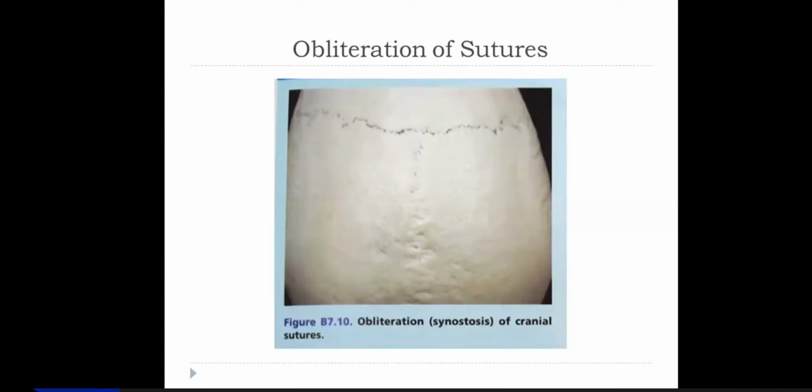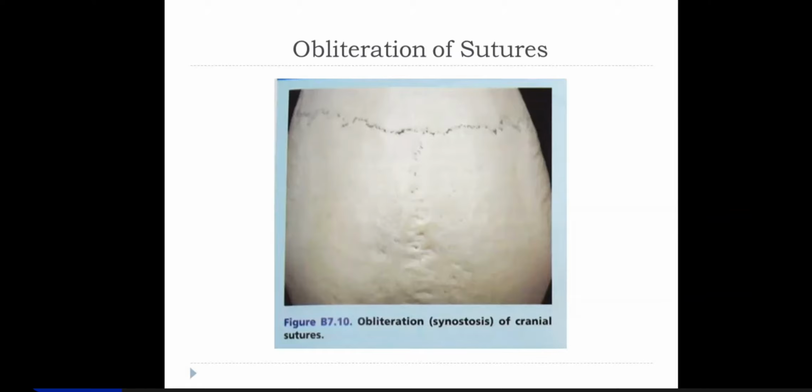There are 6 big gaps: one in the anterior median plane called anterior fontanelle, one at the posterior end of the sagittal suture is the posterior fontanelle, then at the pterion, the sphenoidal fontanelle, and at the asterion posteriorly on the two sides above the mastoid, that's called mastoid fontanelle. They fuse.